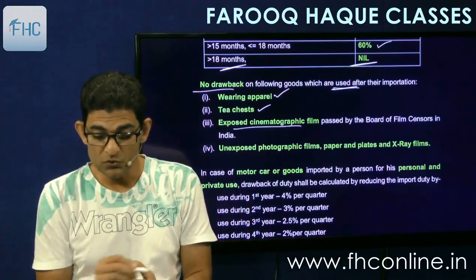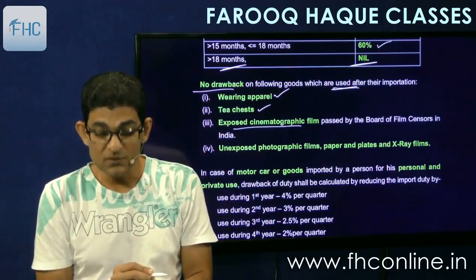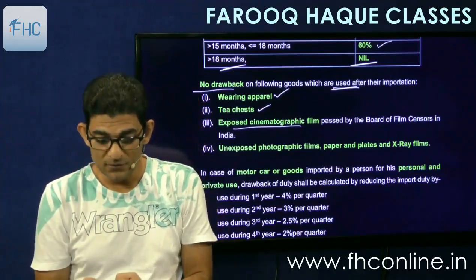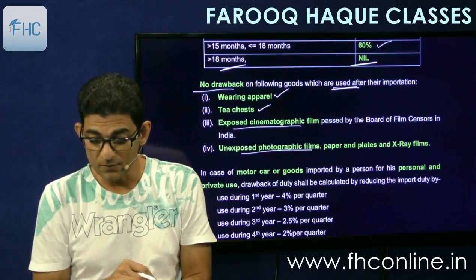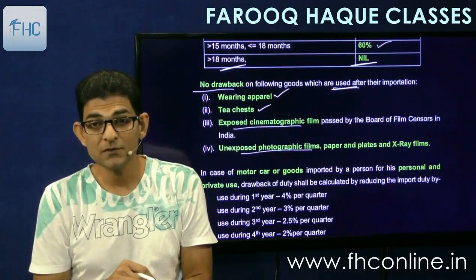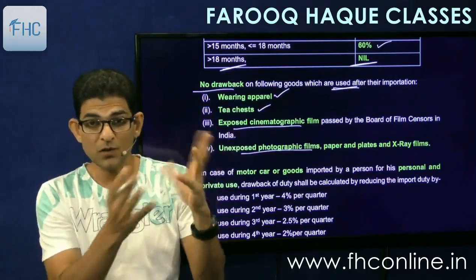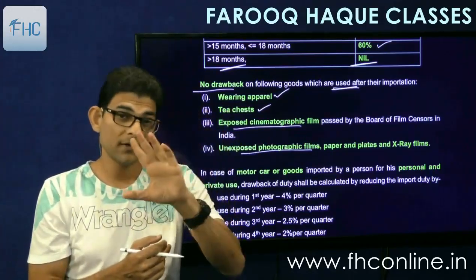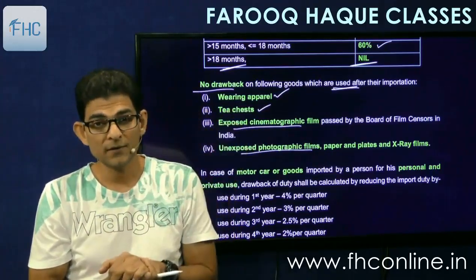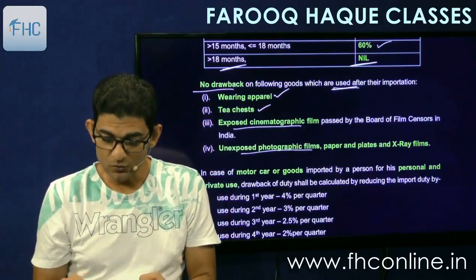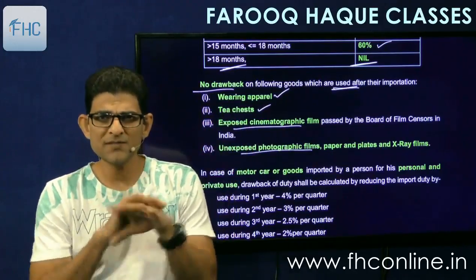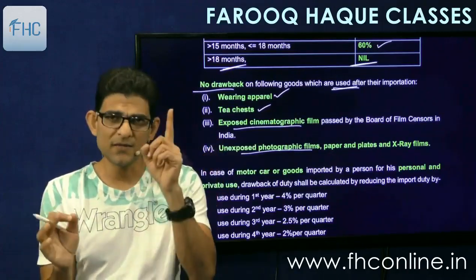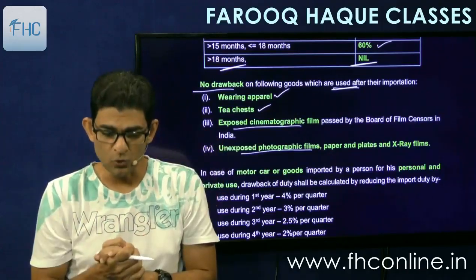Cinematographic films exposed, passed by the Board of Film Censors in India, on which the movies are recorded. And the unexposed photographic films, paper and plates and X-ray films. These are different kinds of photographic material. So if they are used and then you are exporting, no duty drawback. If they are not used, if they are exported in the same condition in which they were imported, then yes, you will get 98% drawback.